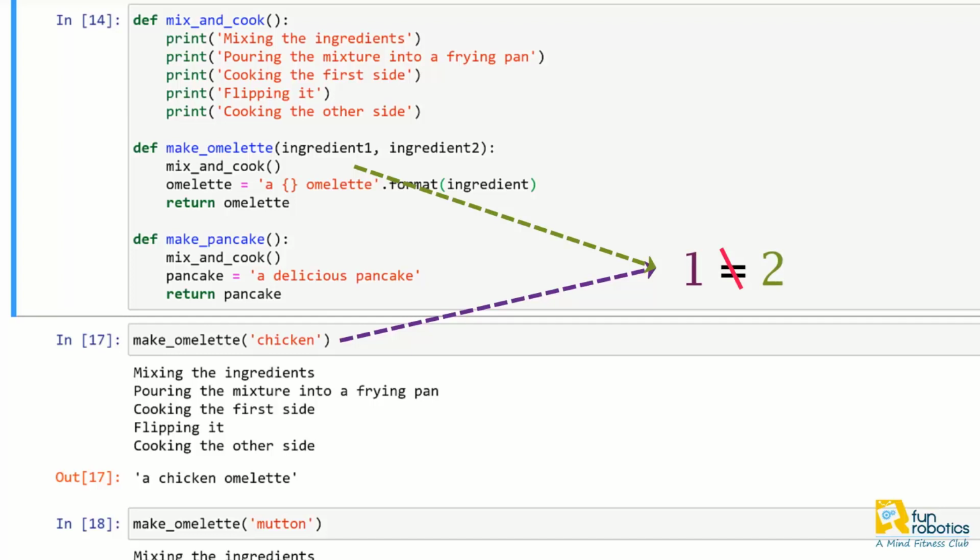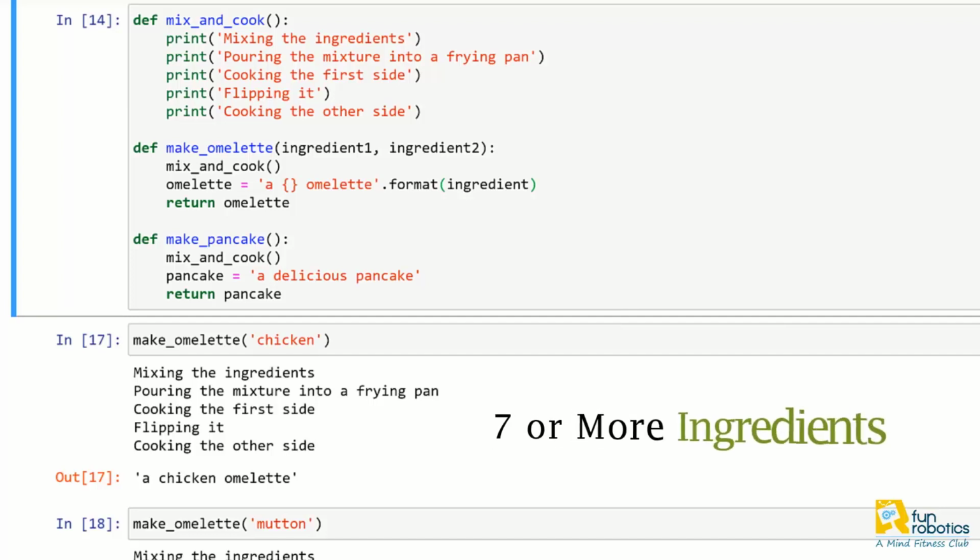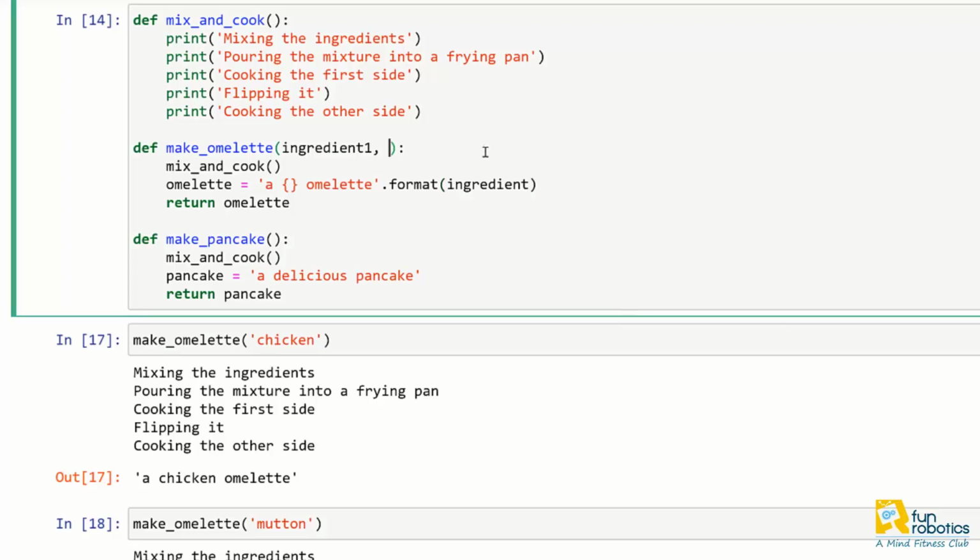However, when I call this function, I will be required to pass it two input arguments, no more, no less, exactly two inputs. If the only thing I wanted to do was make omelettes with exactly two ingredients, then this would work great. But we want fancy recipe called for 7 ingredients and maybe more. So I want to create a function that has the ability to accept any number of inputs. I'll make a new function called fancy omelette and configure it to accept any number of inputs. Here's how I do it.